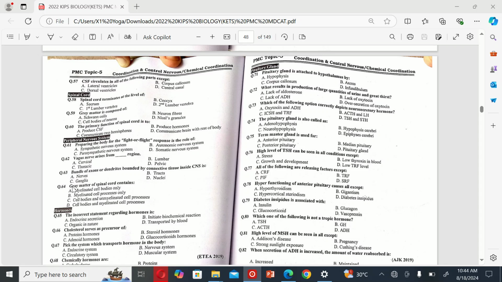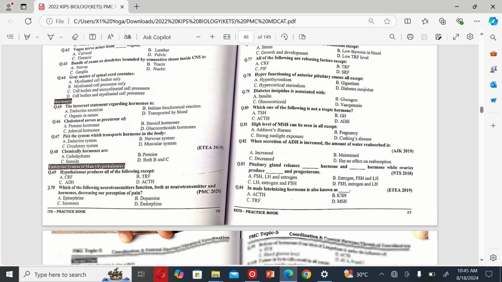The next MCQ is: gray matter of spinal cord contains A. Myelinated cell bodies, B. Myelinated cell processes only, C. Cell bodies and unmyelinated cell processes, and D. Cell bodies and myelinated cell processes. So the correct option is C. Cell bodies and unmyelinated cell processes.